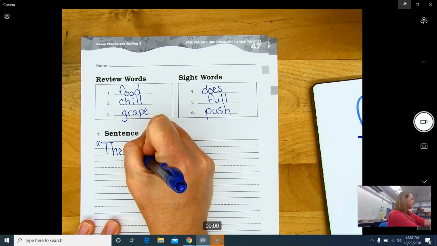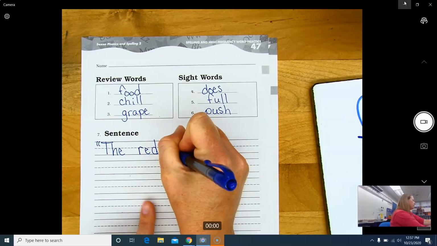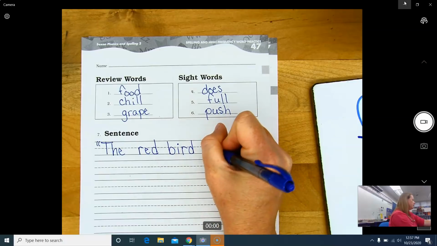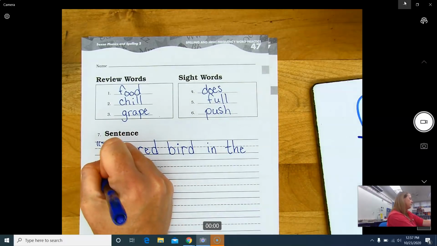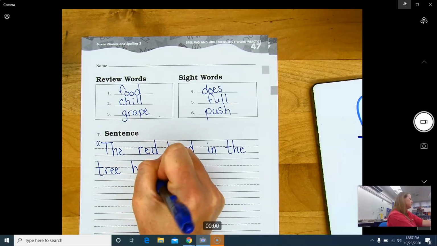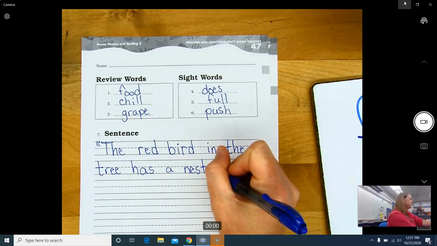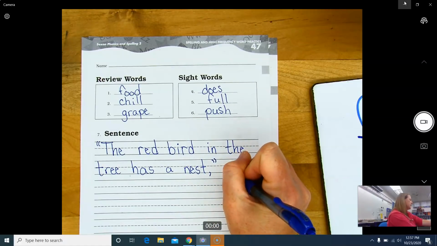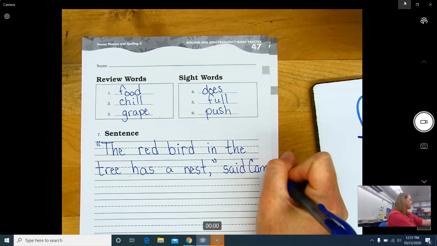The finger spacing, red, bird, in, the, tree, has, a nest, comma, quotation marks, said, Cam, period.